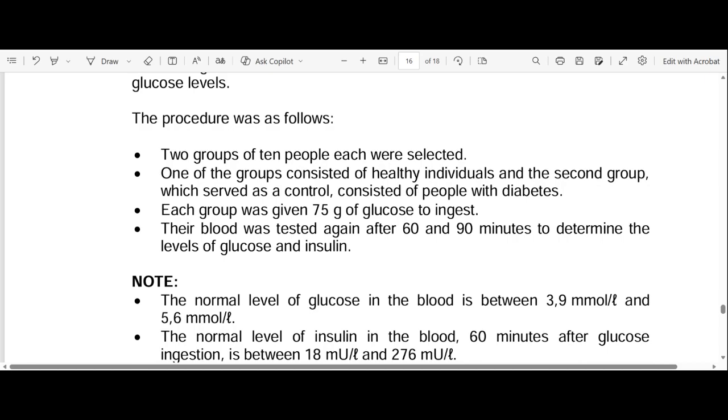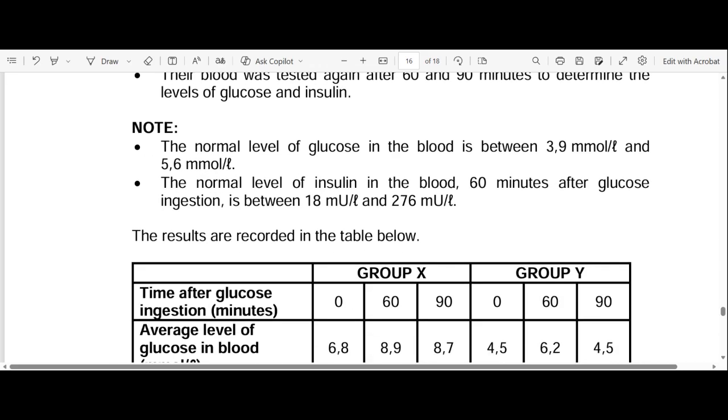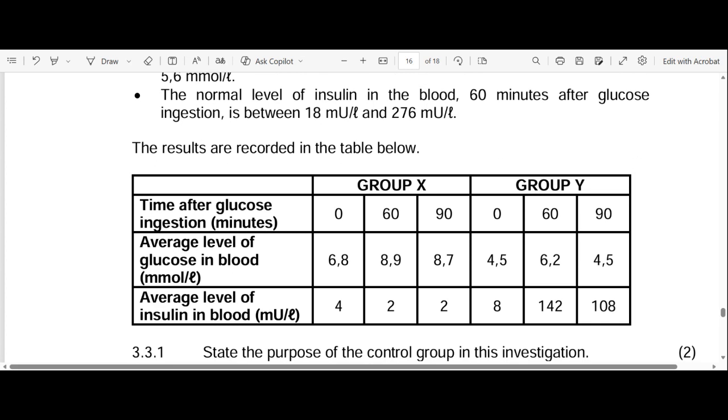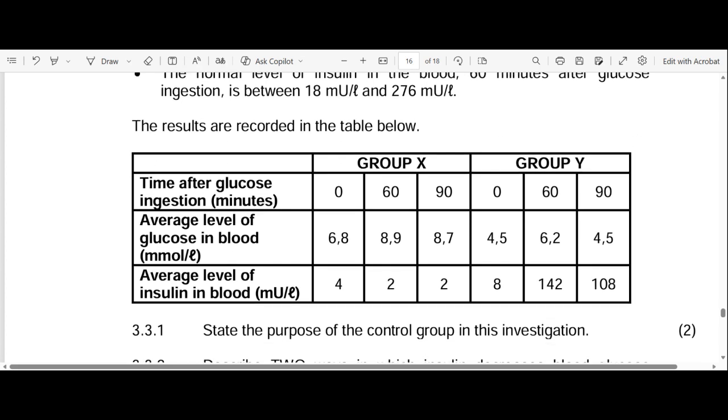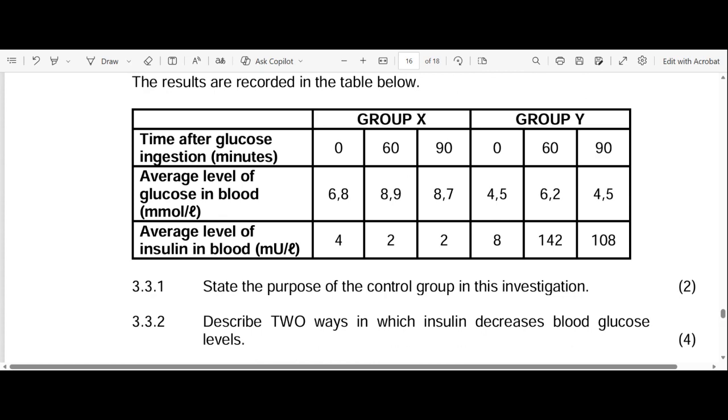Their blood was tested again after 60 and 90 minutes to determine the levels of glucose and insulin. Note the normal level of glucose in the blood is between 3.9 mmol per liter and 5.6 mmol per liter. The normal level of insulin in the blood 60 minutes after glucose ingestion is between 18 and 276 per liter. Okay, then let's go to question 3.3.1.